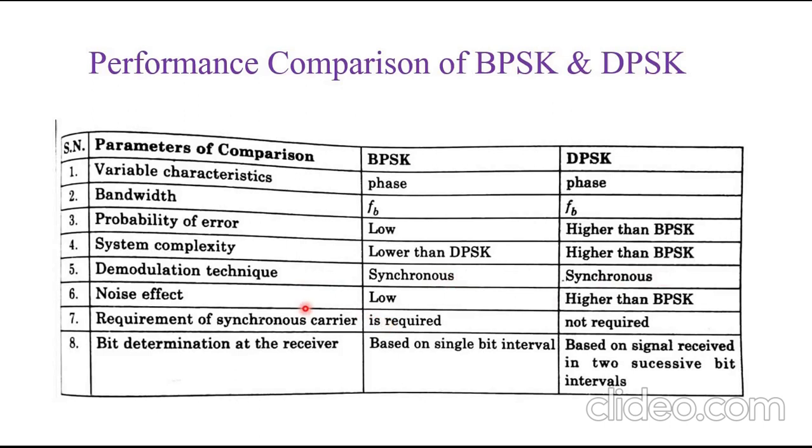And the noise effect: in BPSK, the noise effect is very low, and in DPSK, the noise effect is higher than BPSK. Now let's see the requirement of a synchronous carrier. In BPSK, a synchronous carrier is required; in DPSK, a synchronous carrier is not required.